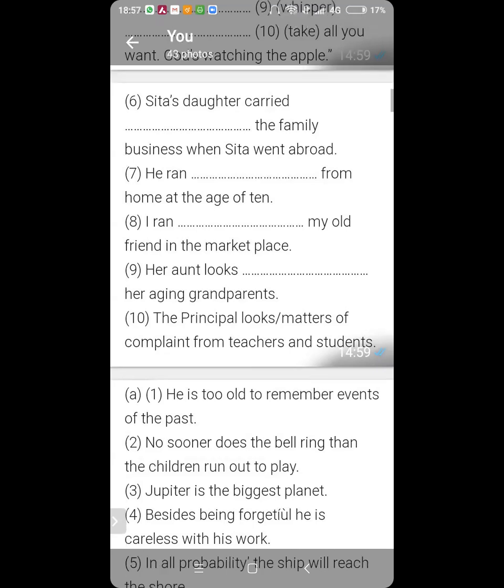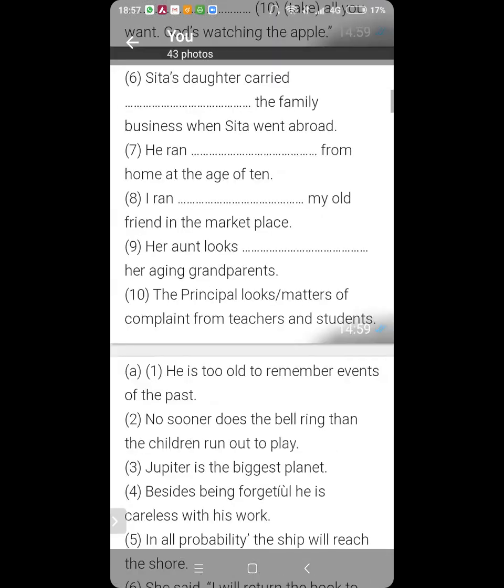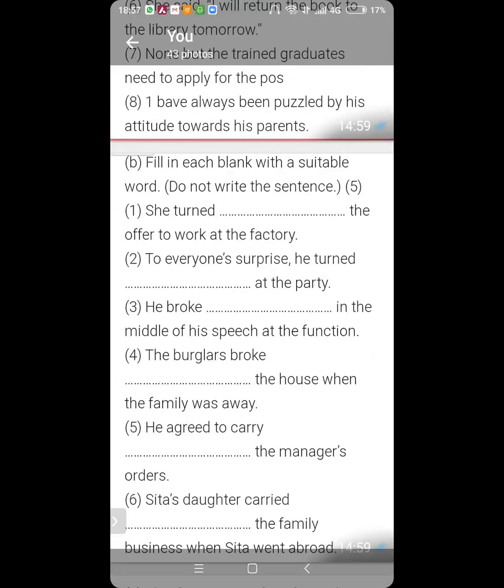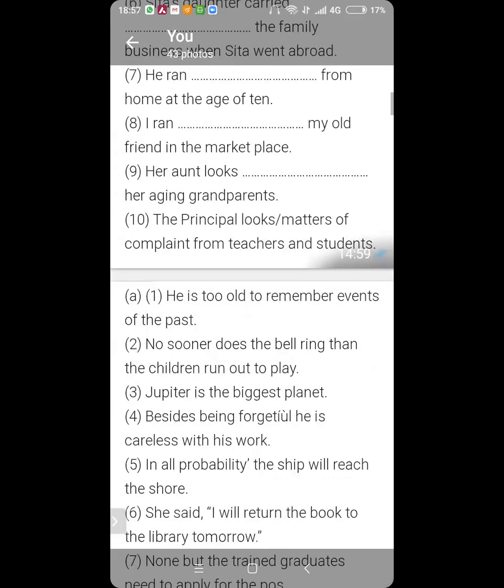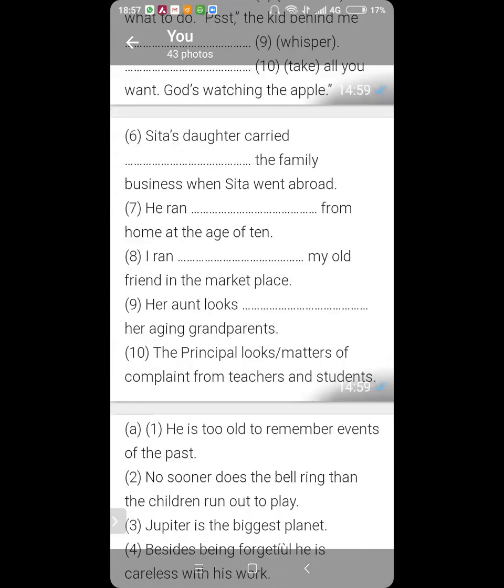Yeah. What will come with? Sir, I don't know, sir. Okay. Now see. You know prepositional phrases. What are prepositional phrases? Which word is to be used with which preposition?